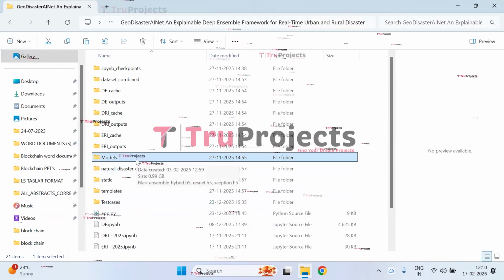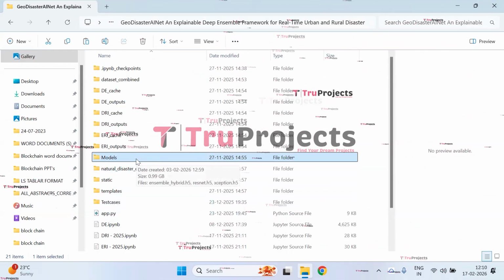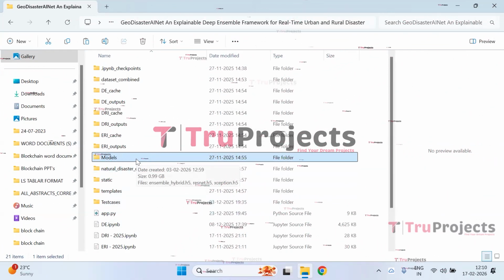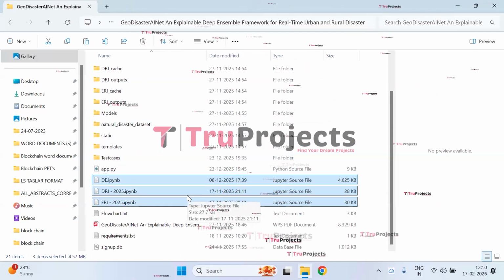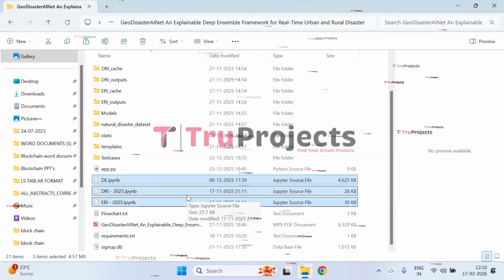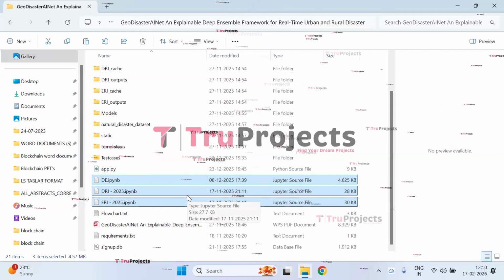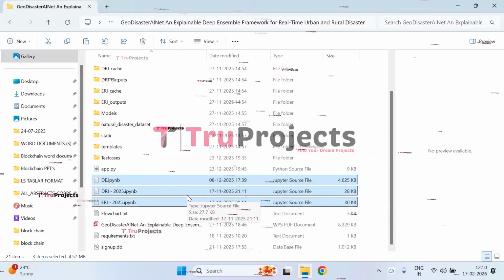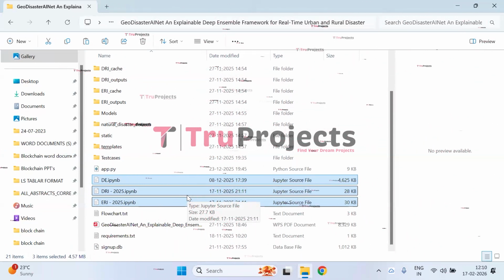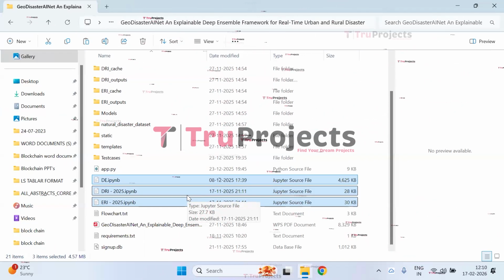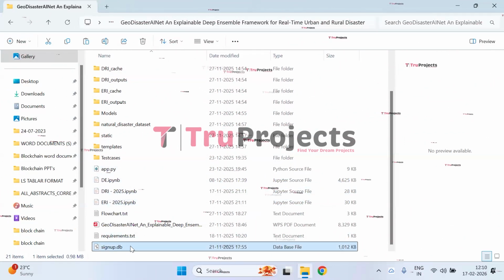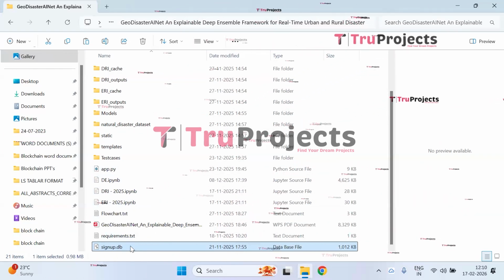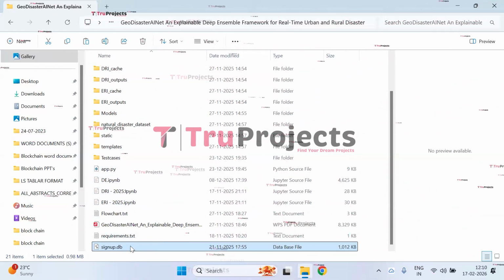Models. These are the model files which contain algorithm information which will be loaded into the project code during the runtime. IPYNB files. These are the Jupyter Notebook files which contain a combination of code, graphs, and outputs all in one place. It allows users to write and execute the code in individual cells, making it a popular choice for data science. Signup.db file. This file is a database file used to store the user information.